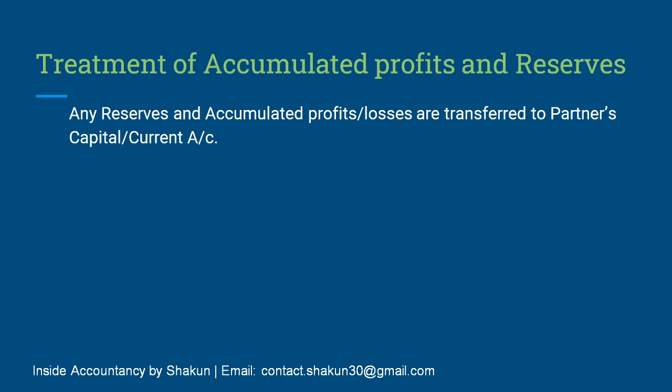Because these reserves and undistributed profits and losses, as on the date of change in profit sharing ratio, were earned before that, before the change. So it all happened before the reconstitution of the firm. That is why they should be distributed in the old ratio.